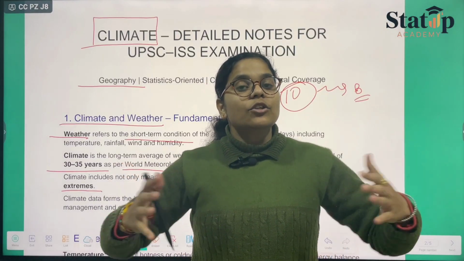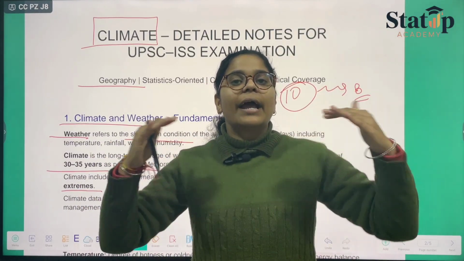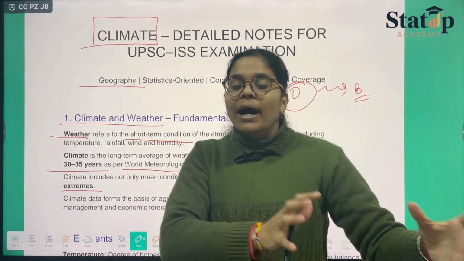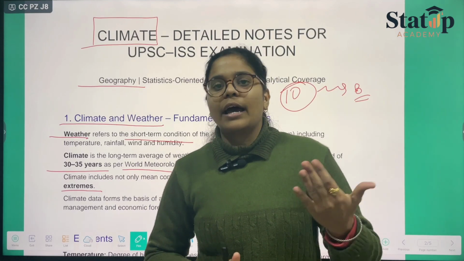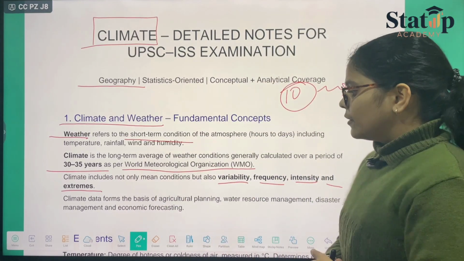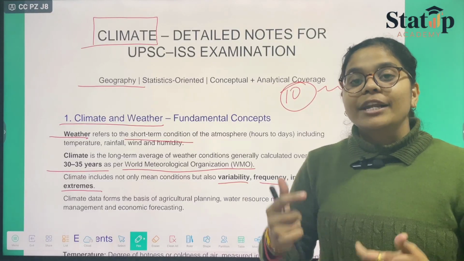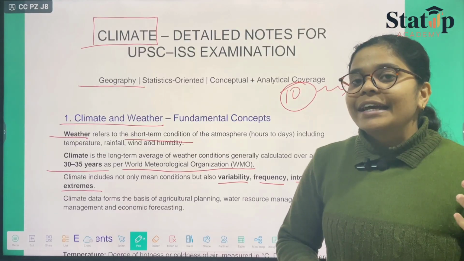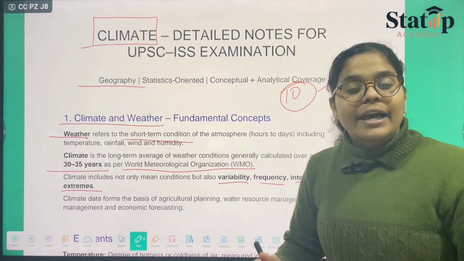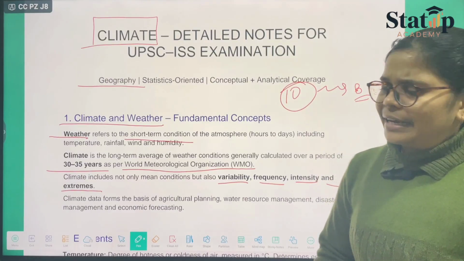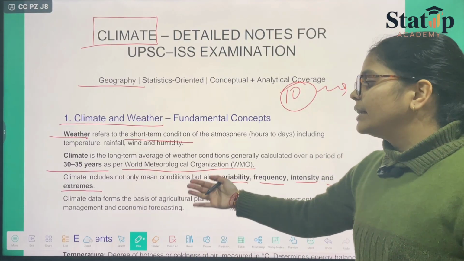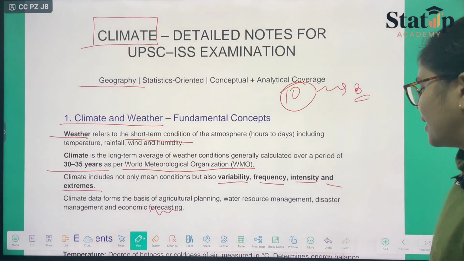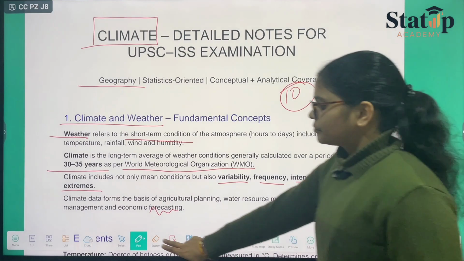Why? Because there is a huge variation in the climate. Not the climate particularly that India is having, but the climate of the two different states situated at different parts of the country, so they are having different types of climate. So therefore agricultural planning has to be done, the water management schemes are to be followed, types of crops that should be grown, the types of cattle rearing, the people living, their habitats, their habits, and everything has to be maintained according to the climate. And the climate data is again given to us by forecasting methods, and economic forecasting and certain sort of management only shall be helpful.